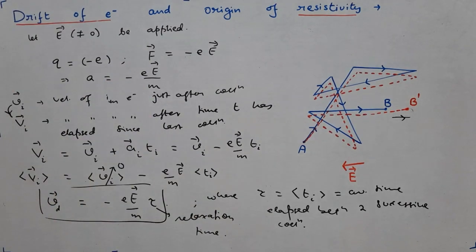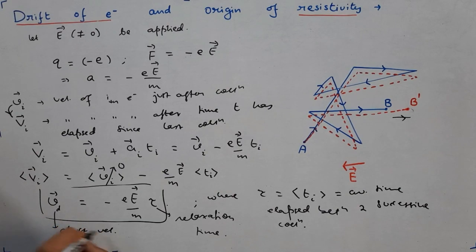Is it clear, students? So we have got an important relation, Vd is equal to minus eE by m multiplied by tau. So this is the expression for drift speed or drift velocity. Its magnitude we will write as drift speed.